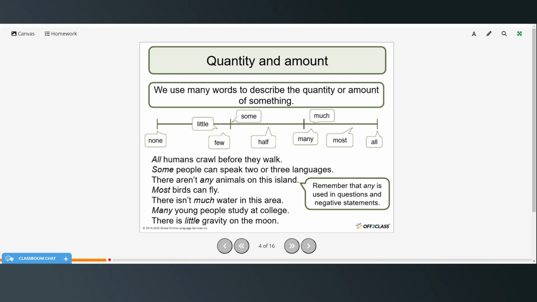There aren't any animals on this island. Most birds can fly. There isn't much water in this area. Many young people study at college, and there is little gravity on the moon. And also remember that any is used in questions and negative statements.